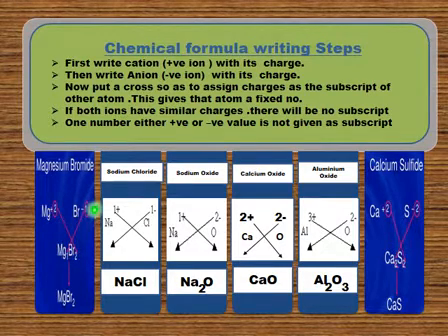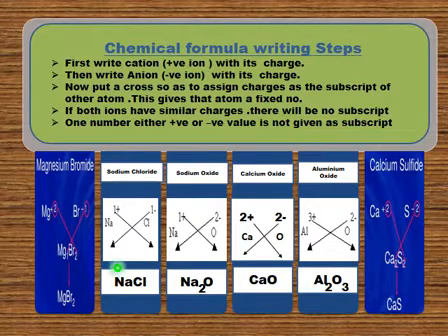I'm going to write its charge as the subscript over here, and its charge as the subscript over here. One, whether positive or negative, no need to mention here. So this 2 I'm going to mention here, it becomes MgBr2, so its charge becomes the subscript of the other. In this way we can develop a chemical formula for compounds like ionic compounds.